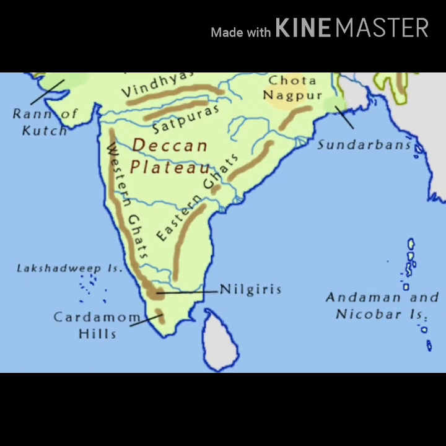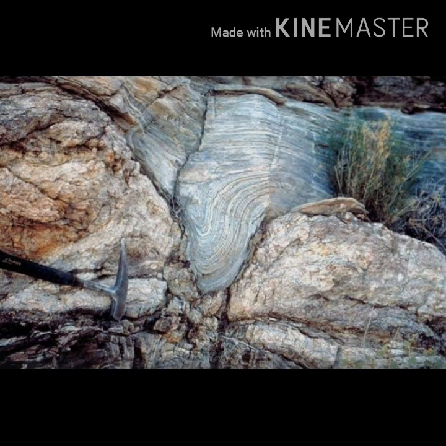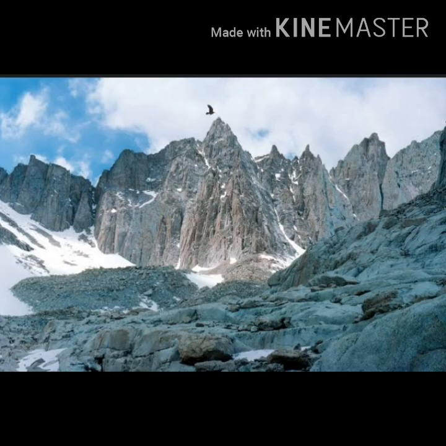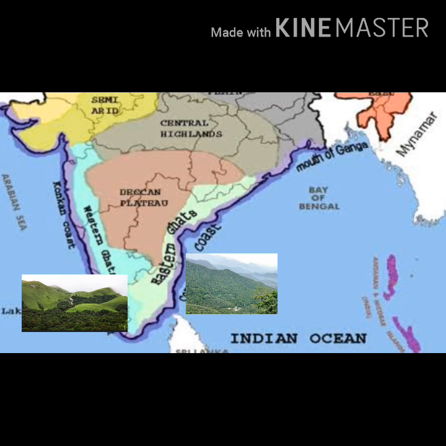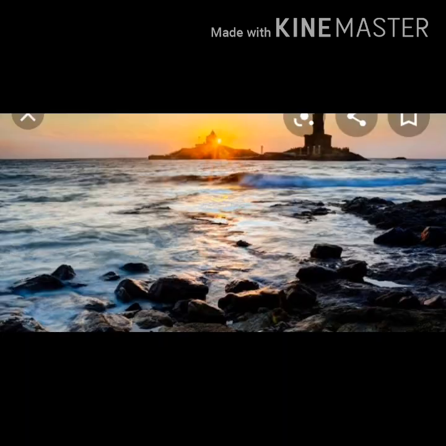Indian Plateau is also known as Peninsular Plateau because, as we discussed before, India is surrounded by water bodies on three sides and land on one side. It contains mostly old crystalline, hard, igneous and metamorphic rocks. Peninsular Plateau is bordered by rounded hills such as Western Ghats in the west and Eastern Ghats in the east. The southernmost place of this plateau is Kanyakumari, and this is also the southernmost part of Indian mainland.